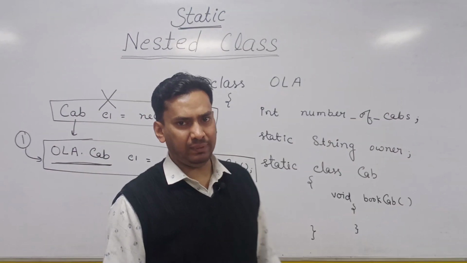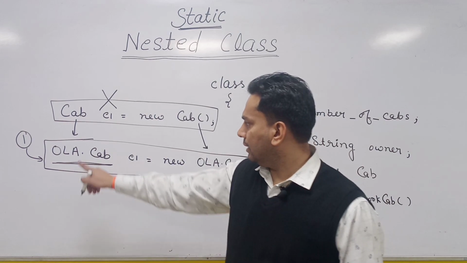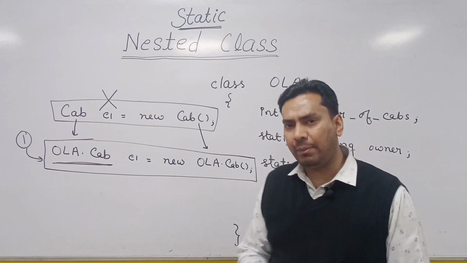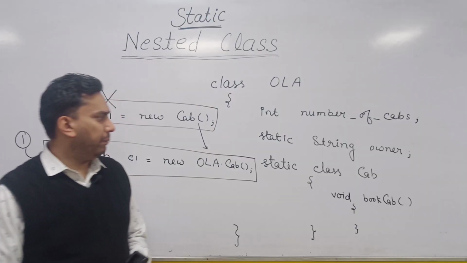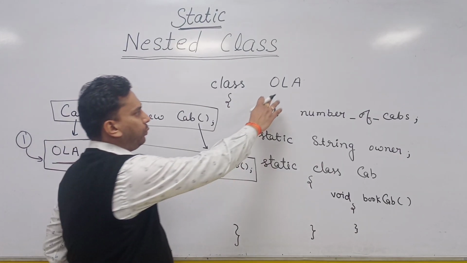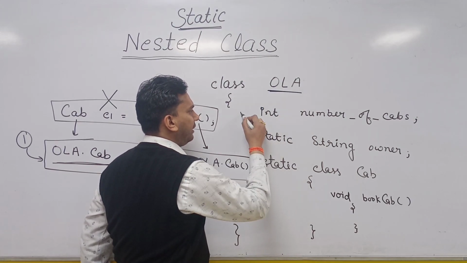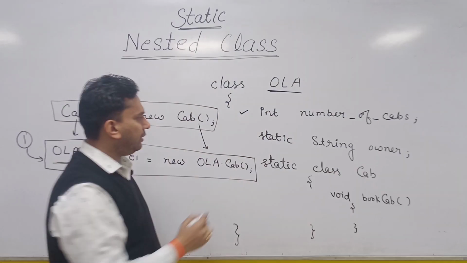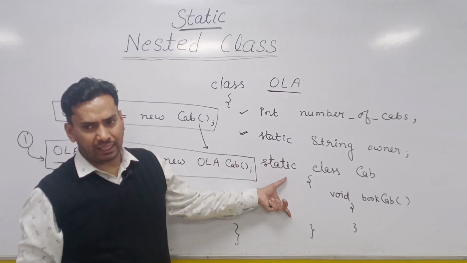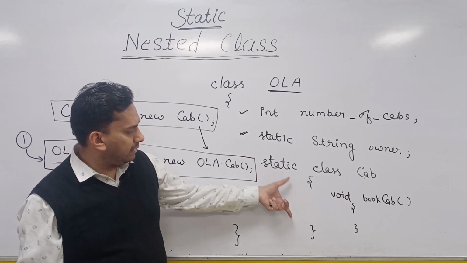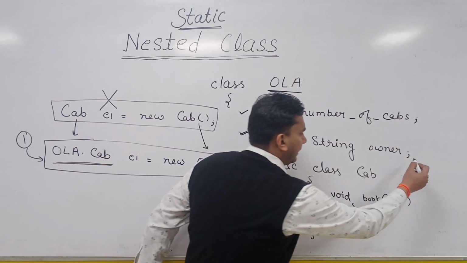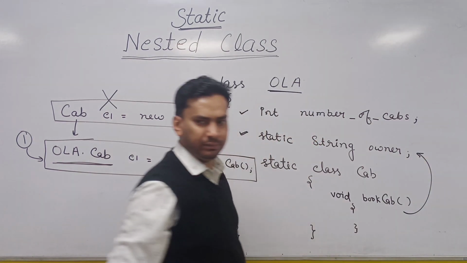The first difference between the static and non-static nested class is the way it is instantiated. The second difference is about the accessibility of members, right? So let us understand here. If you see here, the outer class Ola has one non-static member and one static member, right? The static nested class, similar to a static block, is a static scope. So from the static nested class, you can directly access this static member, right?